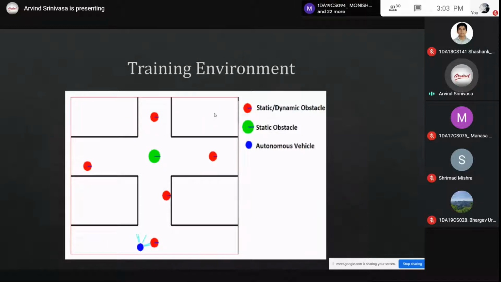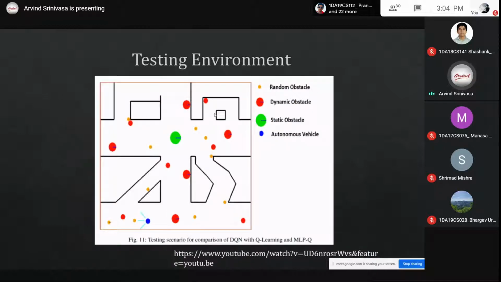You train, for example, on a traffic scenario of the US or UK, or any structured traffic scenario. You train the algorithm and test it on the Bangalore roads, which is an entirely different environment.